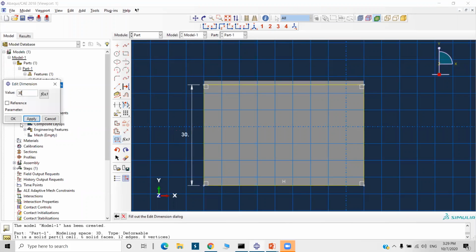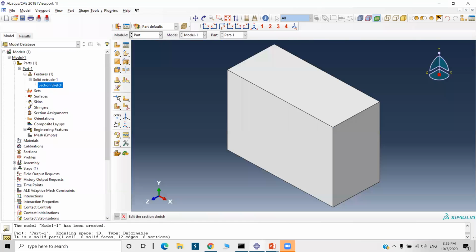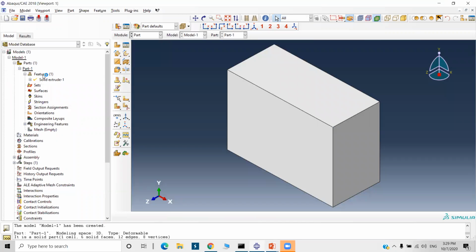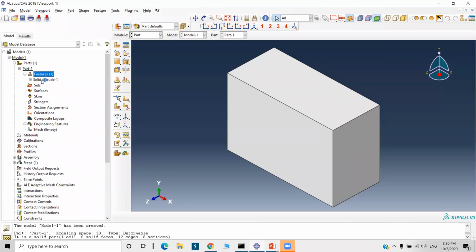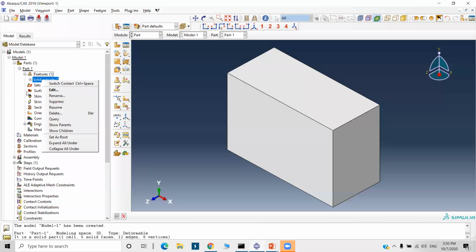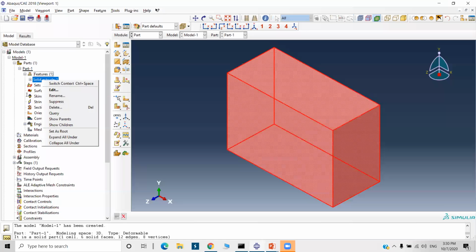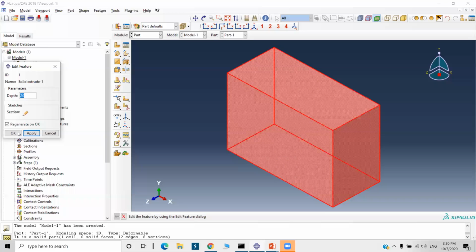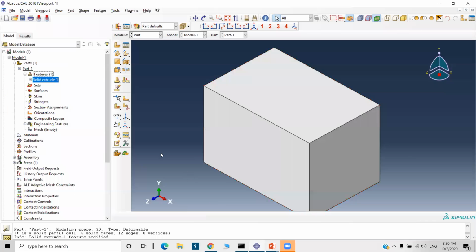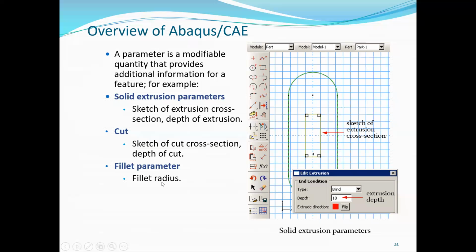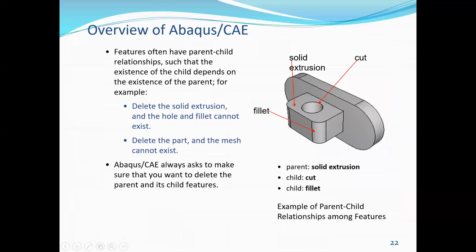If I want to make it 30, this way I can change it. Once you change it, you have to right click on the feature and regenerate it. Again, in the solid extrude, the depth we have given is 20. So here also you can make it 30. You see, it became 30. Similarly, we can change the cut and fillet parameters, the fillet radius also.